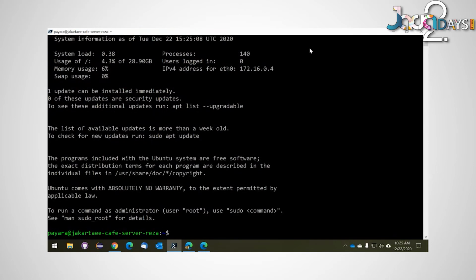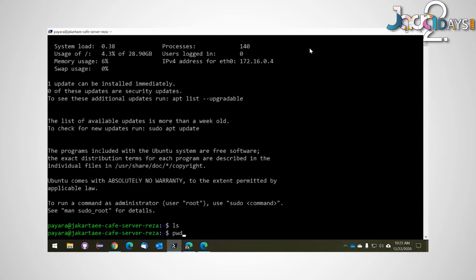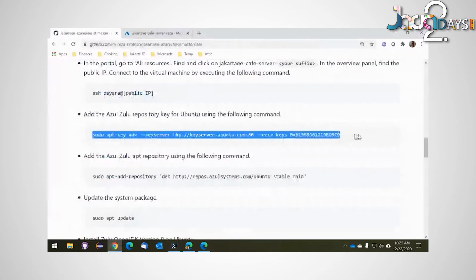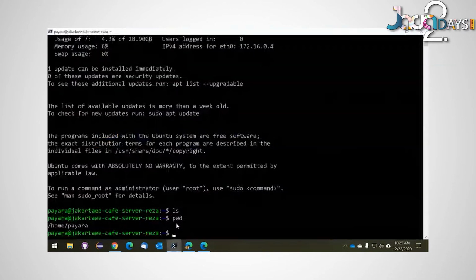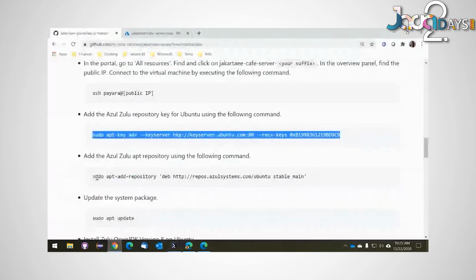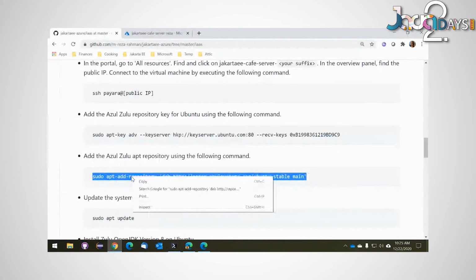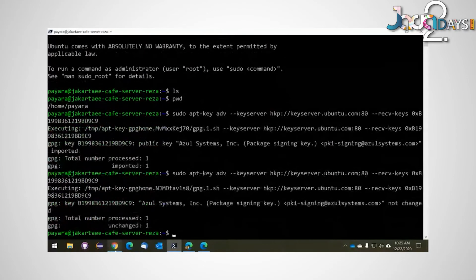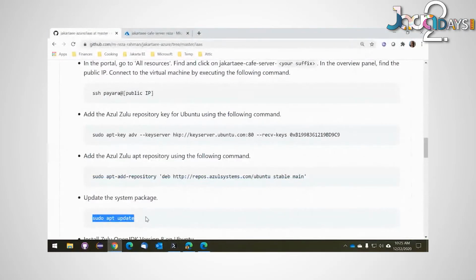All right, so I'm now on this machine. Basically, this is going to feel exactly like my own server. This might as well even be local at this point, and this is really as simple as that. So we'll go through the rest of the steps to set up Payara to validate that yes, you can do that, and it is really as simple as that. So let's go ahead and add the key. Okay, key is being added. We're going to do an apt add repository. It's done. We're going to do an apt update.